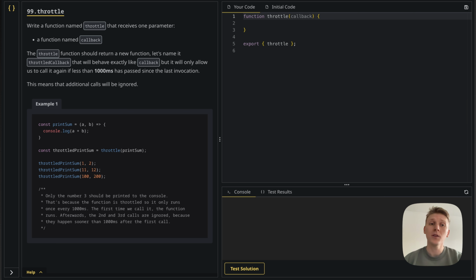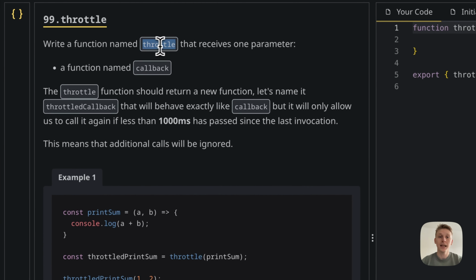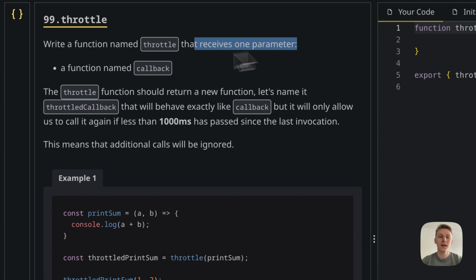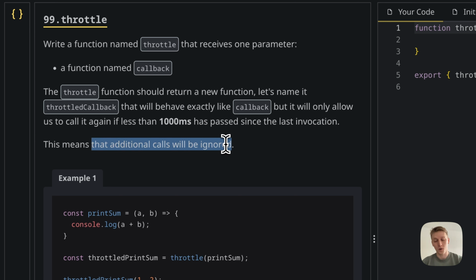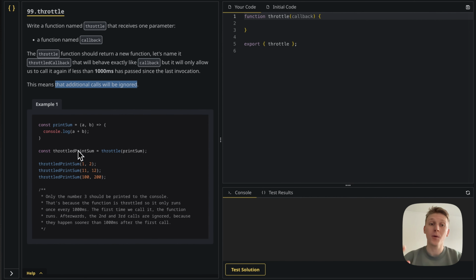In this one, we need to write a function named throttle that receives one parameter, another function we're going to call callback. Now, the throttle function should return a new function, let's name it throttledCallback, that will behave exactly like callback, but it will only allow us to call it again if more than 1000 milliseconds have passed since the last invocation. This means that additional calls will be ignored. Below we have an example, so let's look at that.